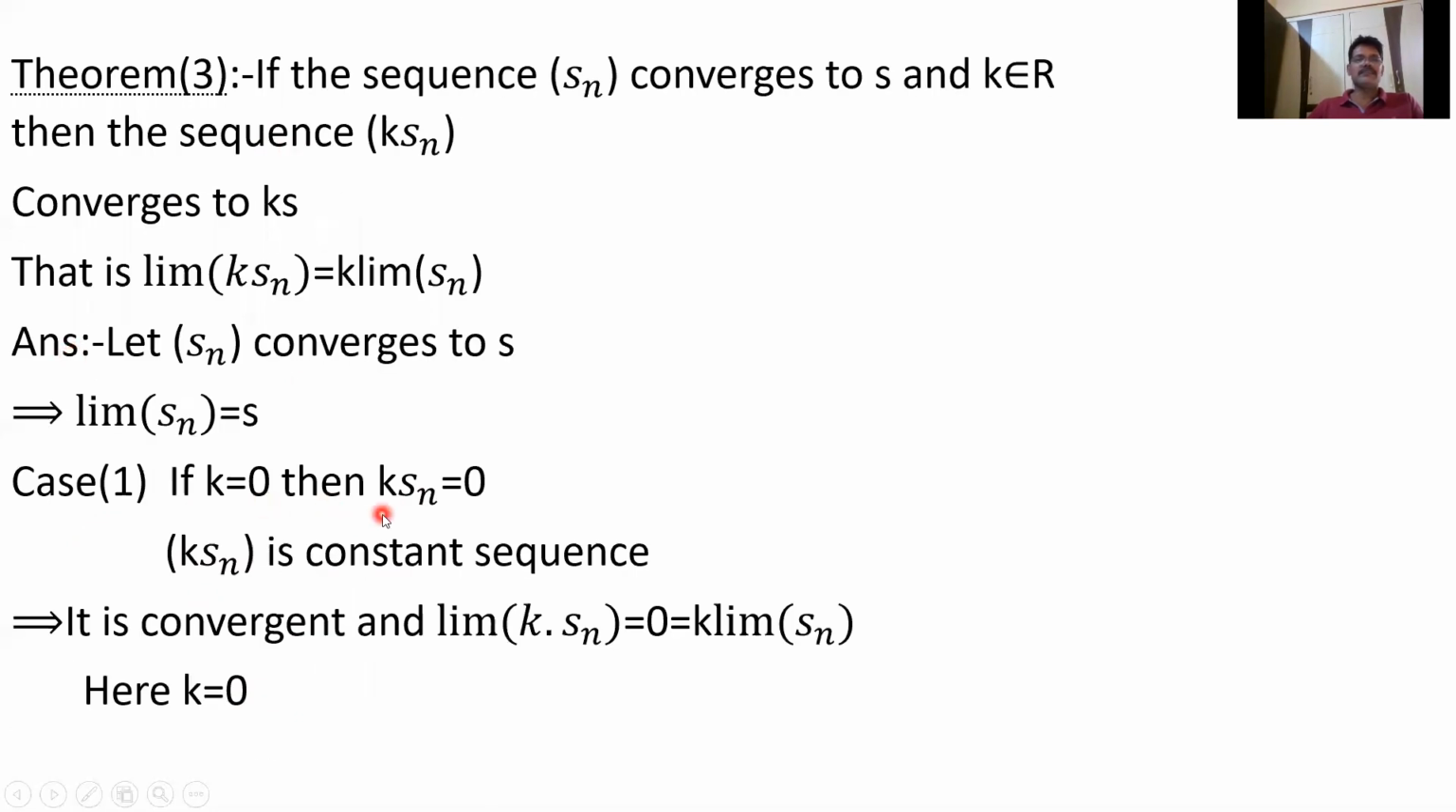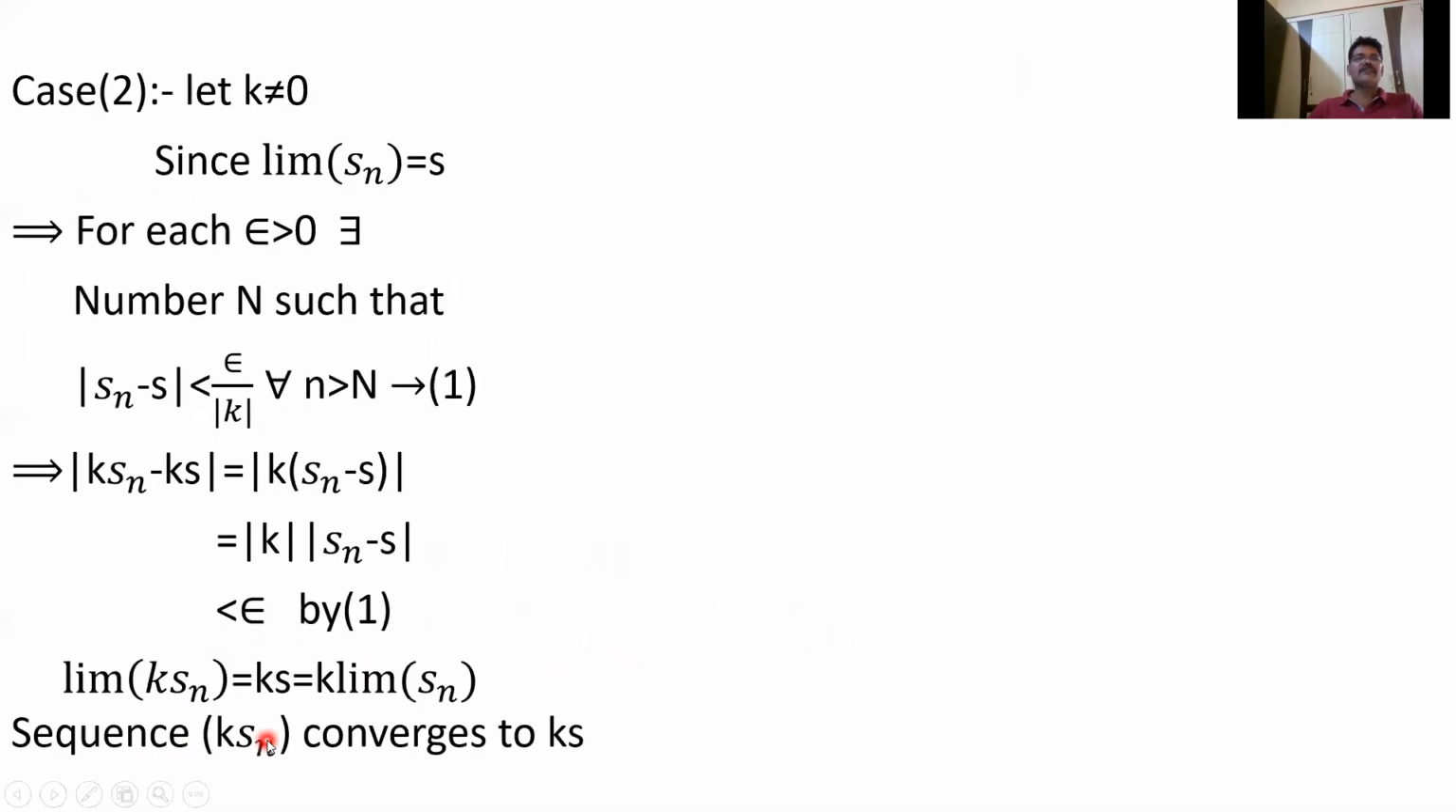Then ksn equals 0. Then ksn is a constant sequence. Therefore, it is convergent and limit ksn equals 0, that is k into limit sn, where k is equal to 0. So that is the first part. Now for the second part, when we are proving it, k is not equal to 0.